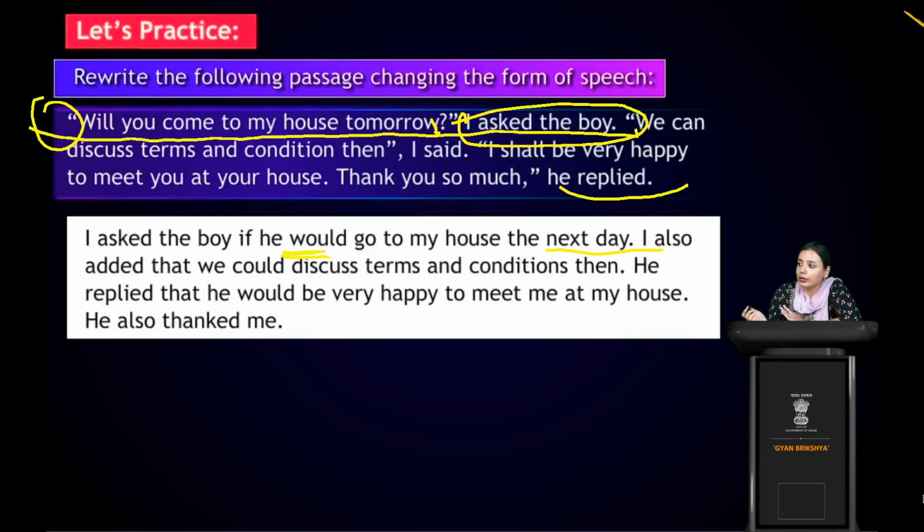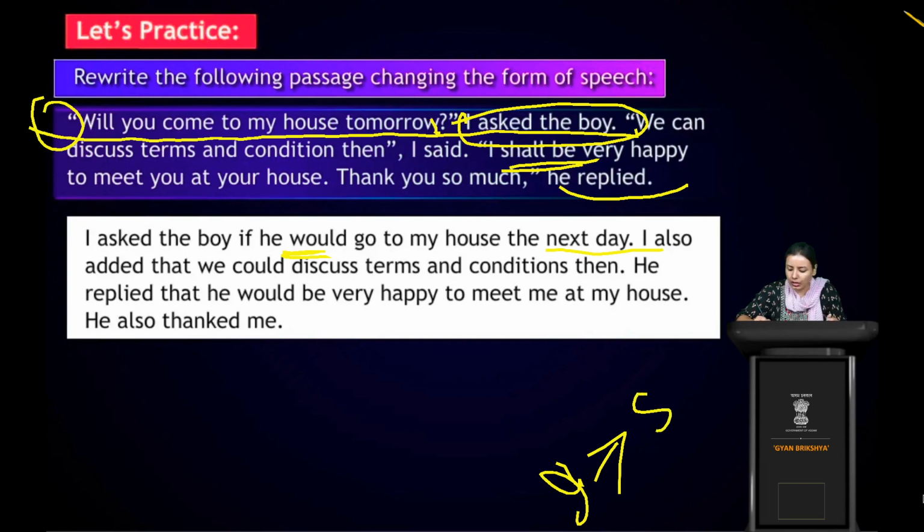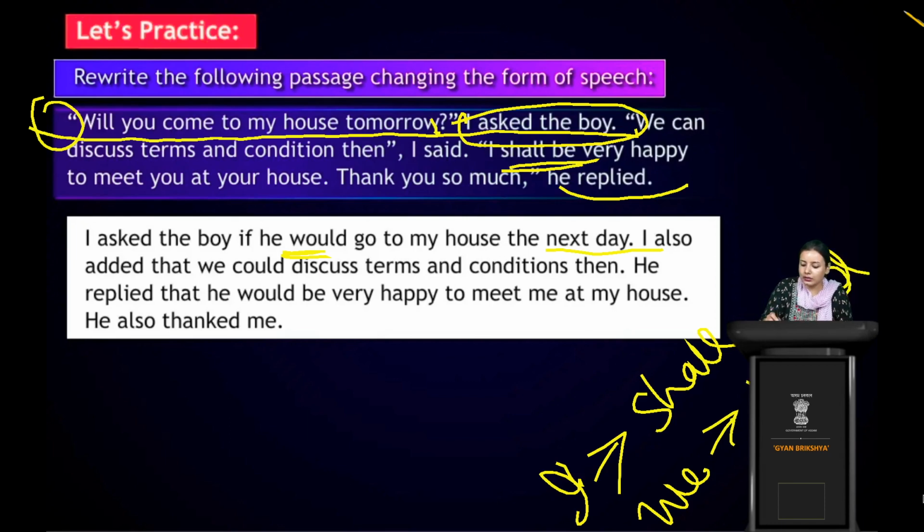Okay, would. Why would? Because it was written shall be. So we all know we can use shall with I, right? But I is singular form. But in the would form, we use would. We can use shall with I, but with we we have to use would. Okay. Remember these points. So that's the reason shall be changed into would be.